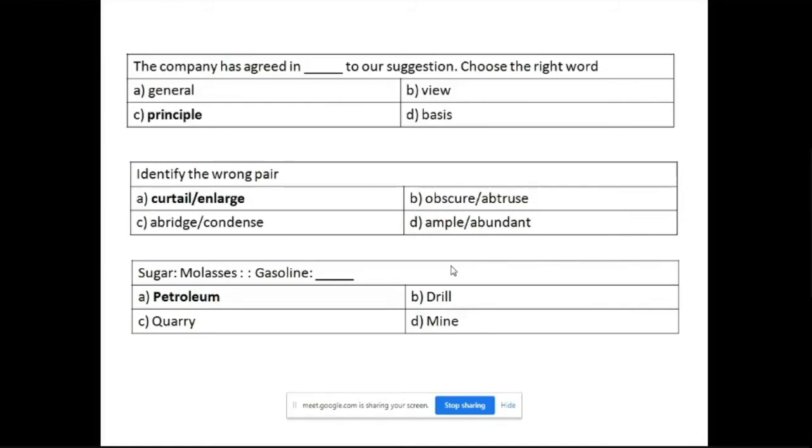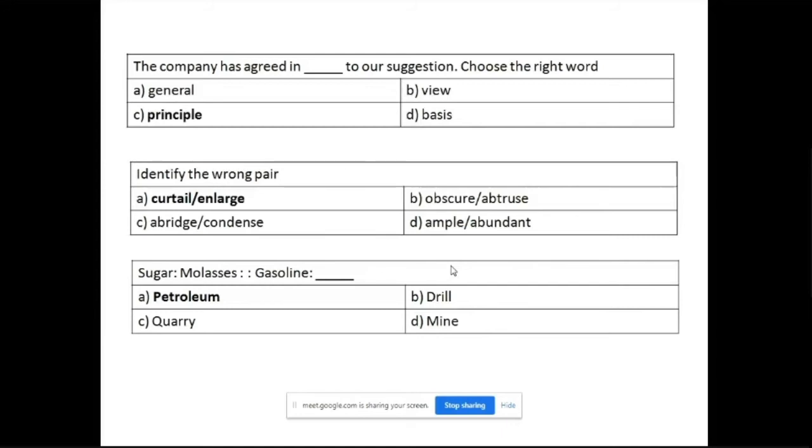Then, look at the last two questions. They have nothing to do with grammar or vocabulary or synonyms and antonyms. You have to just find out the wrong pair. If you look at the options given in the first question: curtail, enlarge; obscure, abstruse; ample, abundant; abridge, condense. Try to look at the pattern. Obscure and abstruse mean to hide. Ample and abundant mean something which is more.